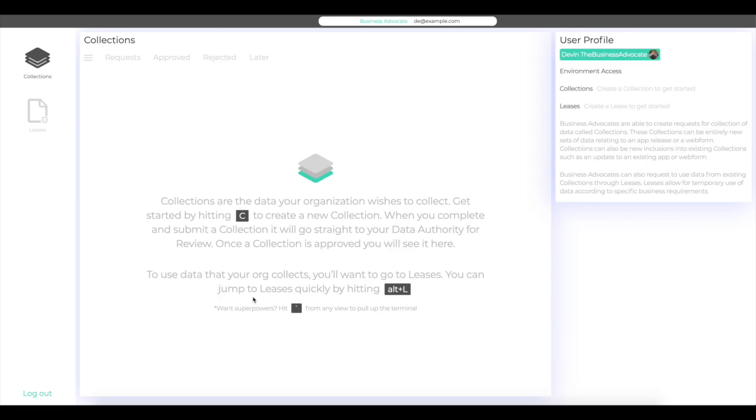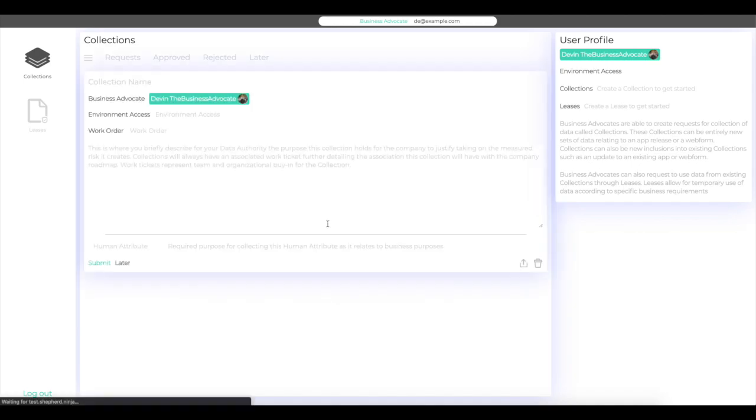The first workflow we'll look at is the collection of new data. The business advocate will start the process of collecting that data through a collection request. Business advocates can be any number of individuals in your organization. In this case, our business advocate is a product developer, Devin, who wants to implement a new account creation feature which will require some amount of customer data to function.